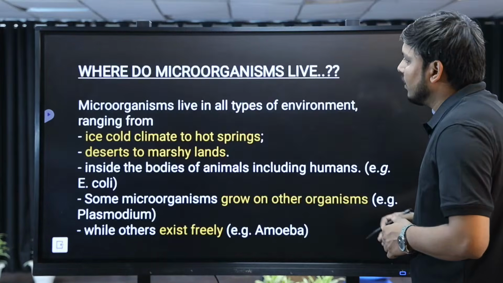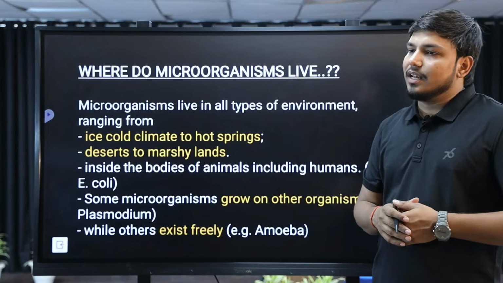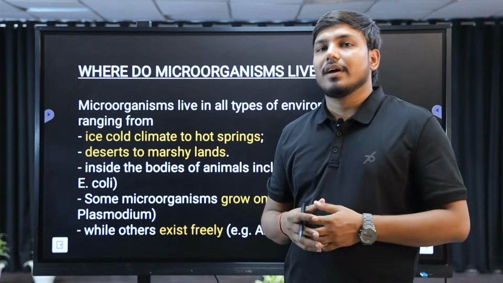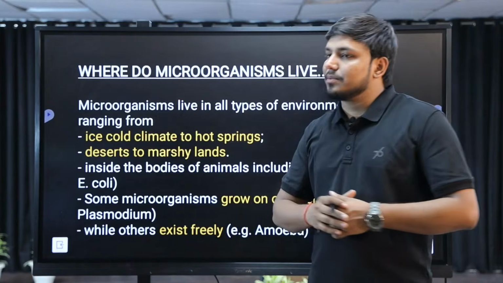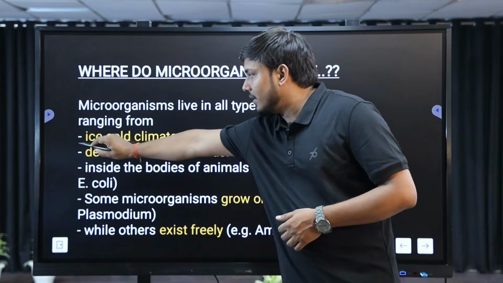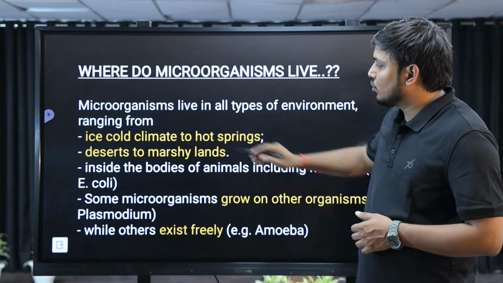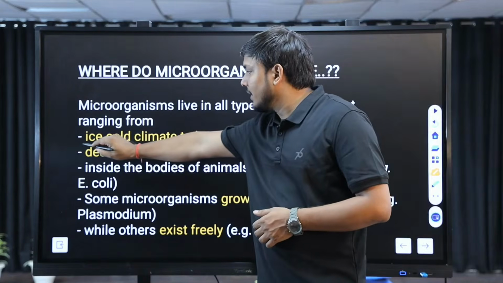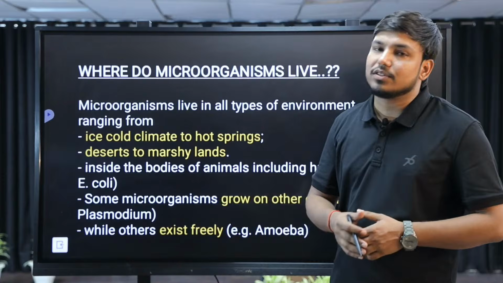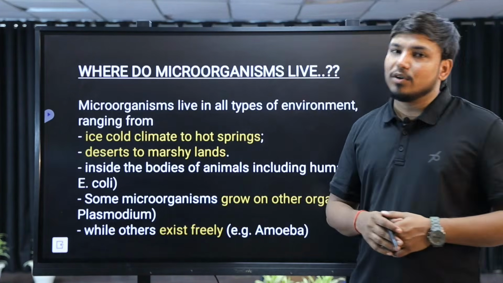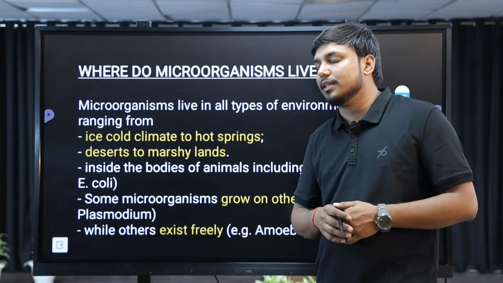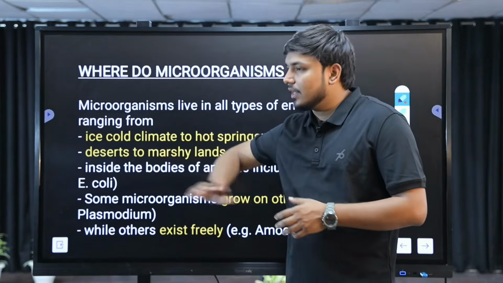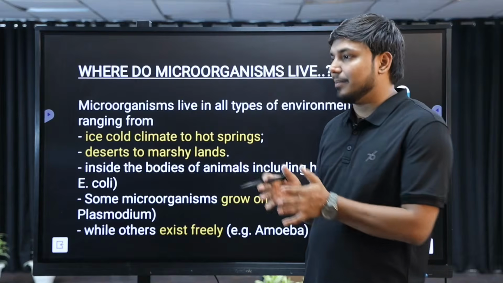Right. The next one, where do microorganisms live? Basically, where do these organisms live? They live in different kinds of habitats. We can say icy cold climates and hot springs also. When we discuss the Himalayan region, the Arctic region, we can say that they live in the Himalayas, the cold desert, right? And in hot springs also, where there is a lot of hot water, and in deserts also, where the temperature is very high. In those areas, microorganisms are also found.